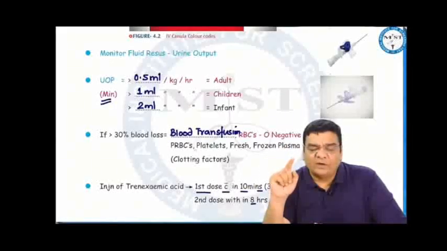In case of an adult, the targeted urine output is 0.5 ml per kg per hour. In children, 1 ml per kg per hour, and in an infant, more than 2 ml per kg per hour.